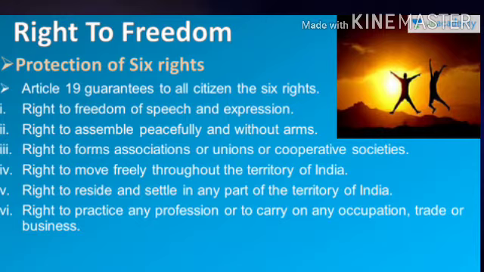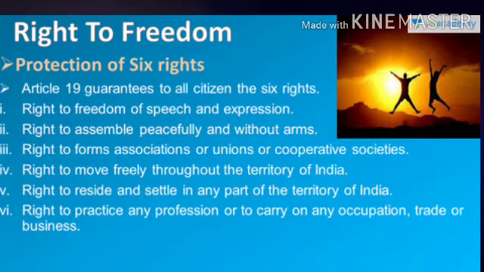Right to move freely throughout the territory of India. Yes, wherever we want to go, we are free to go. We can move without any restrictions. But there are 2 exceptions, students. If a criminal case is going on against a person and court orders say he must not move, then he will not have the freedom to move. And if he has any disease, even in that case he cannot move from one place to another. Okay, so next is the right to reside and settle in any part of the territory of India. So we can move, we can stay, we can settle in any part of India.